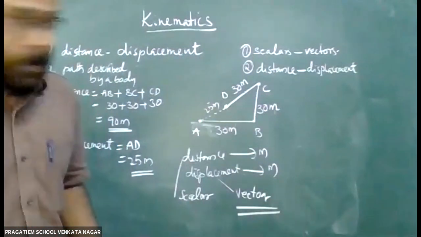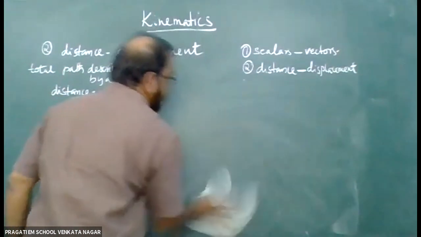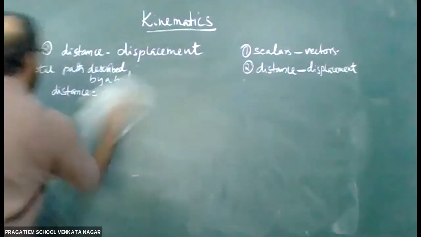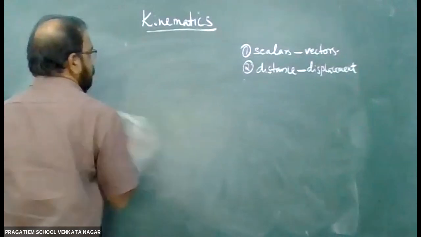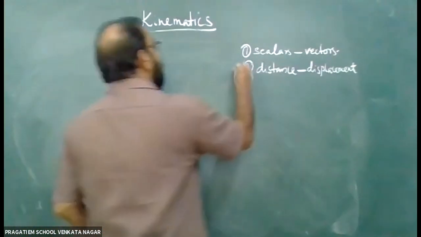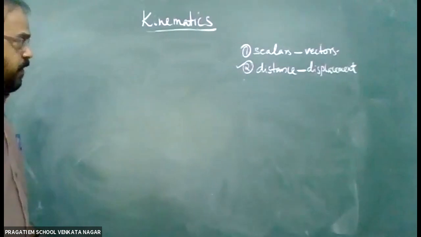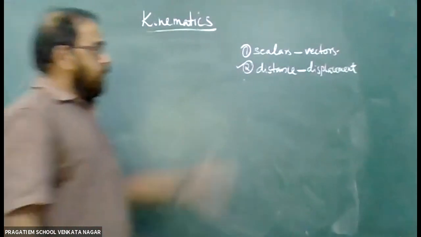So can you say some differences between distance and displacement? Okay. Distance is the total path described without any specific direction.